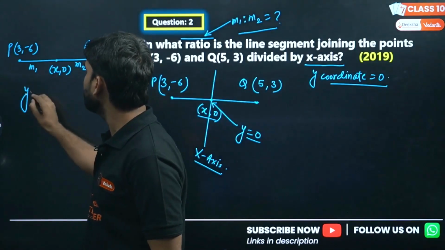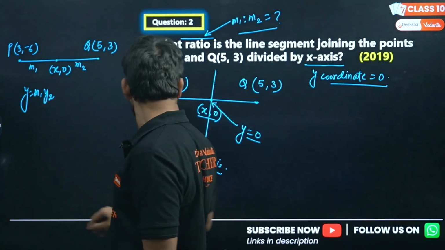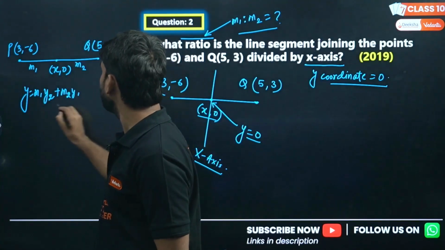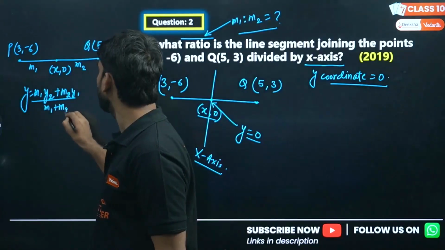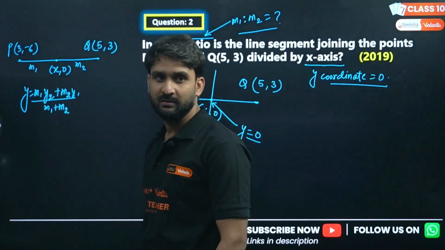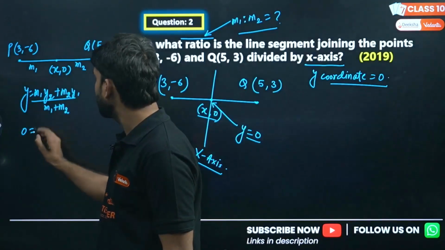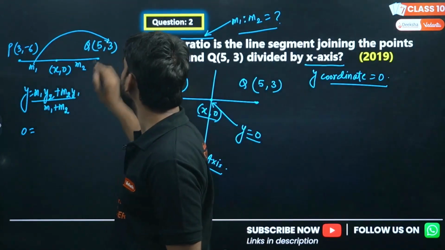We know y is equal to, what is the section formula? m1 y2 plus m2 y1 divided by m1 plus m2. This is the section formula. Hope we have memorized this formula. So y is 0 here, so we can put 0. m1 is m1, and we have to multiply m1 with this.